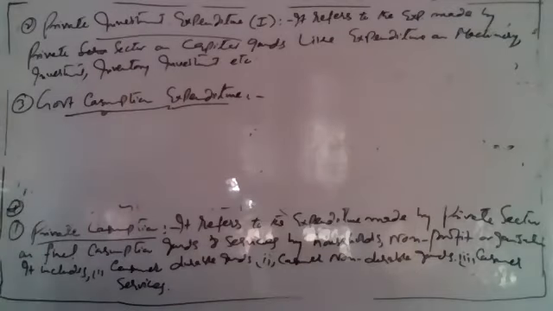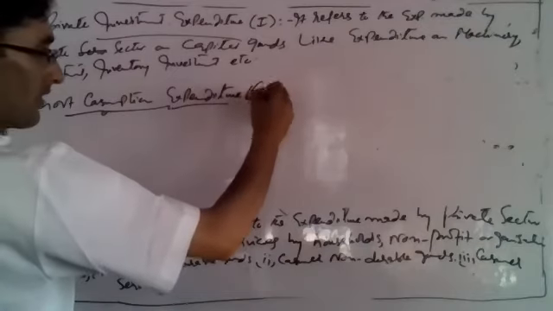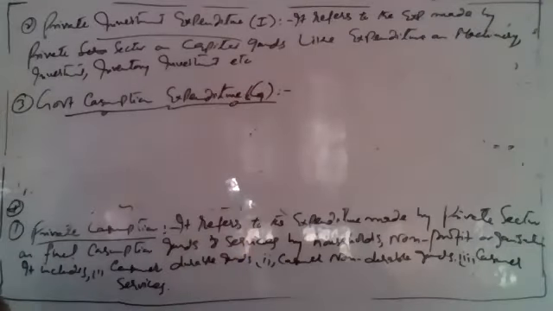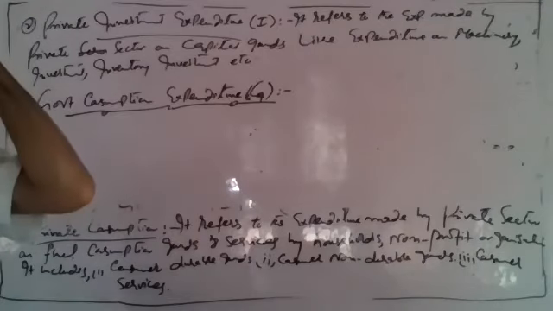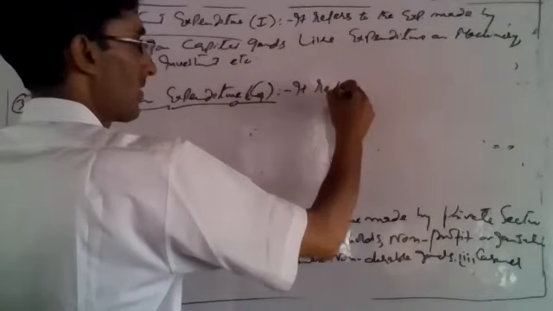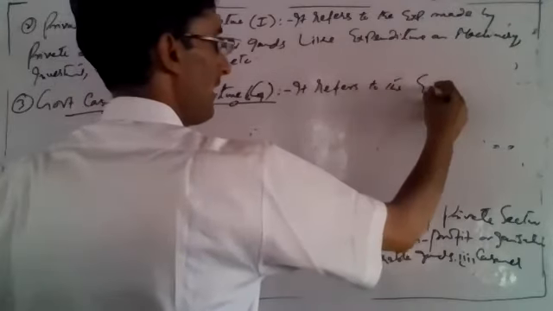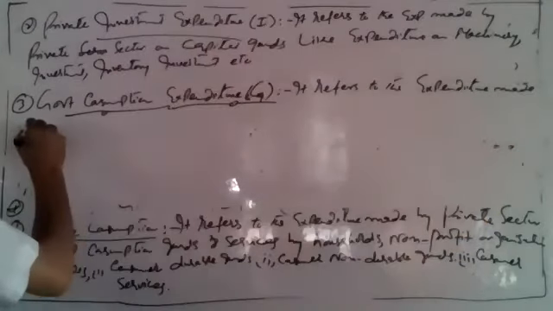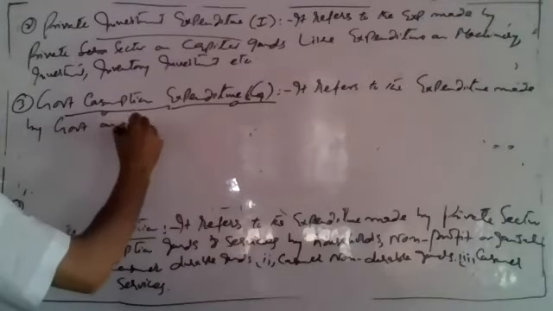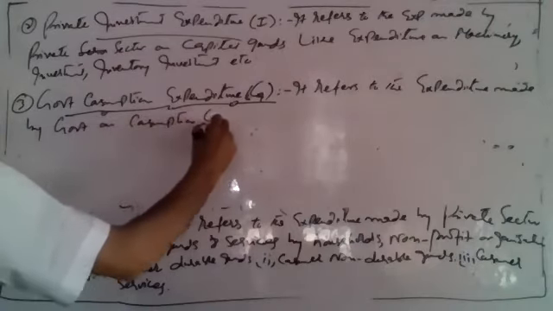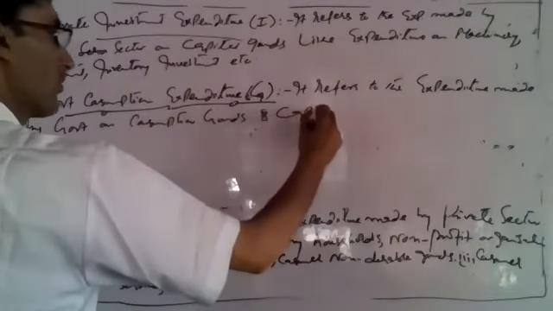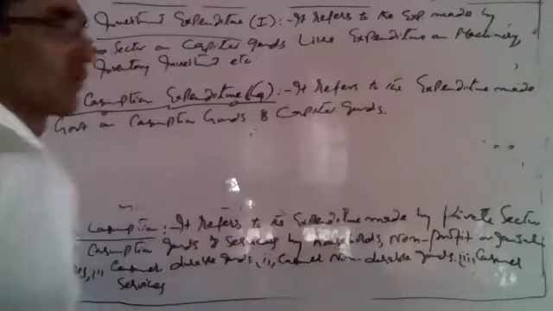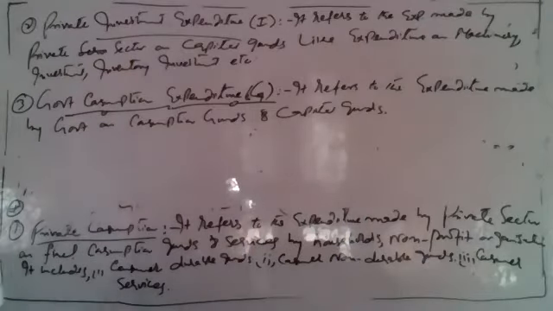This is all included in this category, which we call G. So it refers to expenditure made by the government on consumption goods and capital goods.